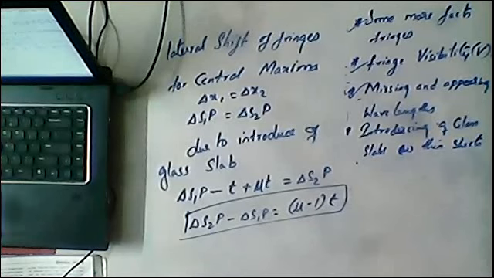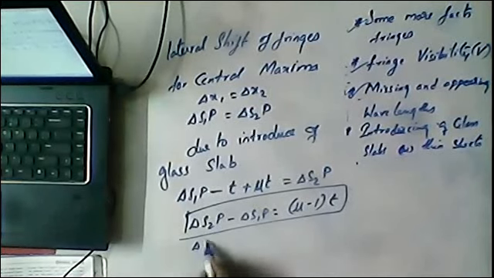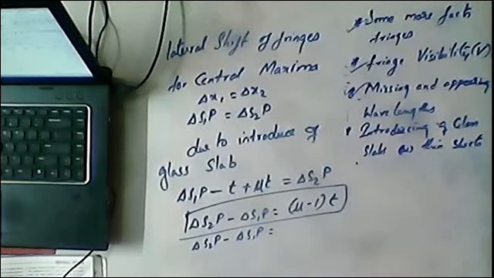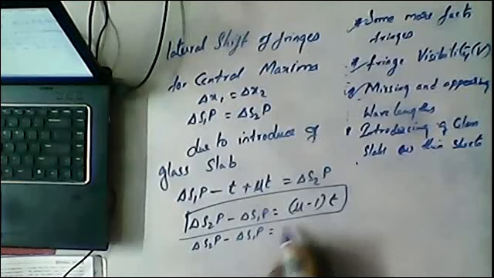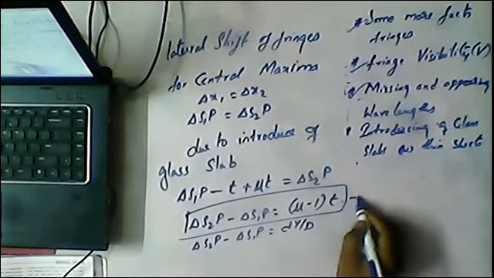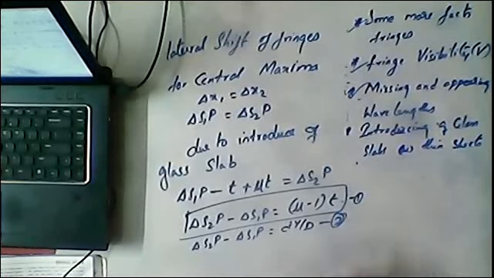This is the path difference by the glass slab. But we already know that delta S2P minus delta S1P is equal to dy by D. So this is my first equation, this is my second equation.